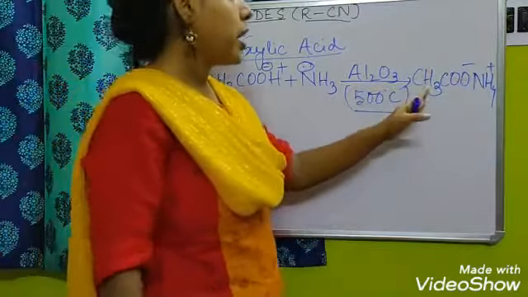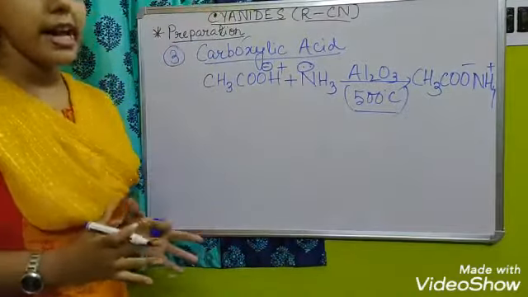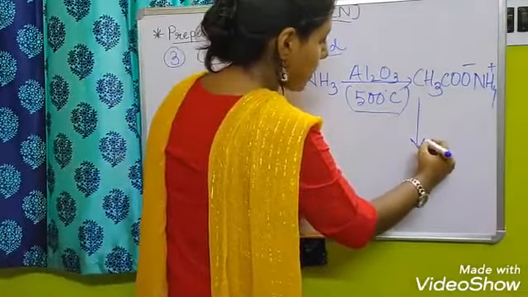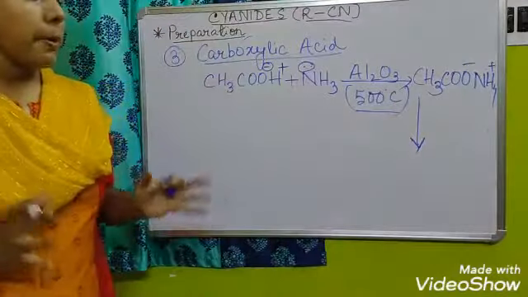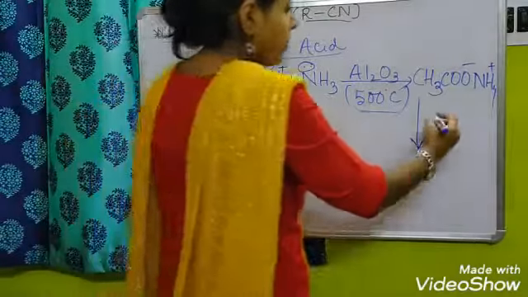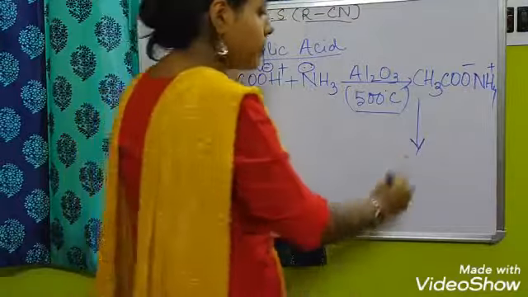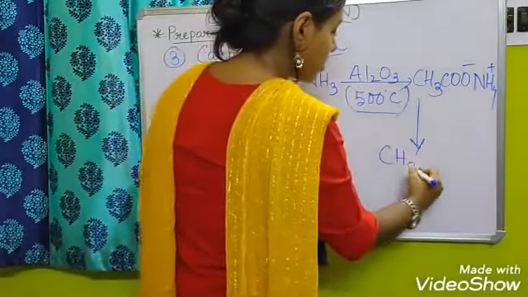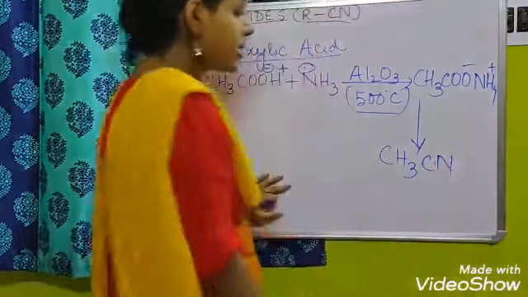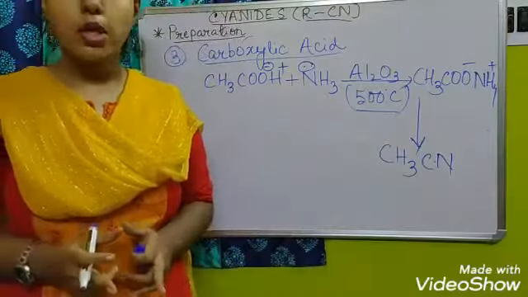Now we have to make the cyanides from here. Now we can prepare the cyanides from here by two methods. If you distill this one or by heating it again with alumina, it will make CH3CN, and here there will be the elimination of two water molecules.